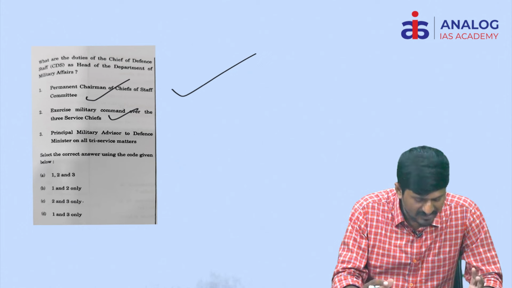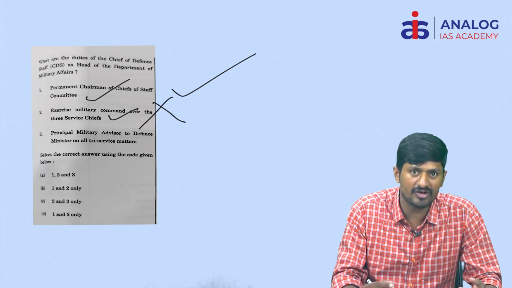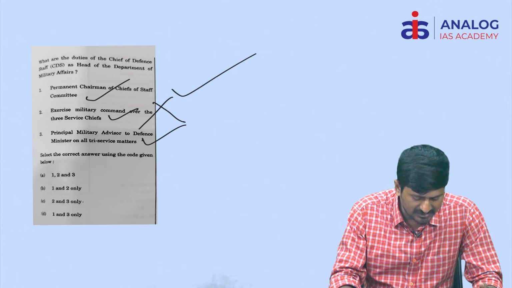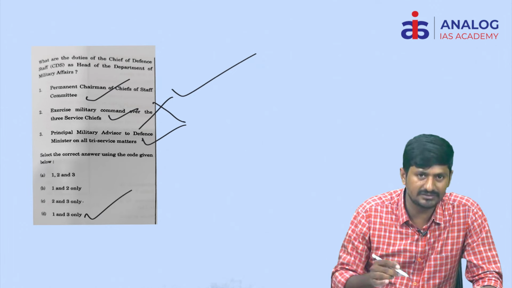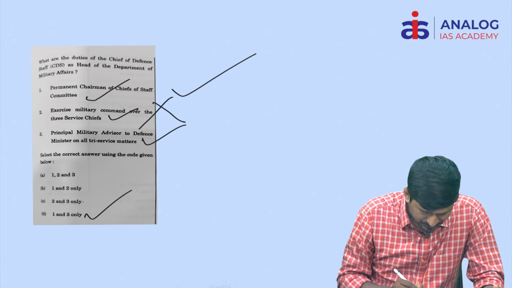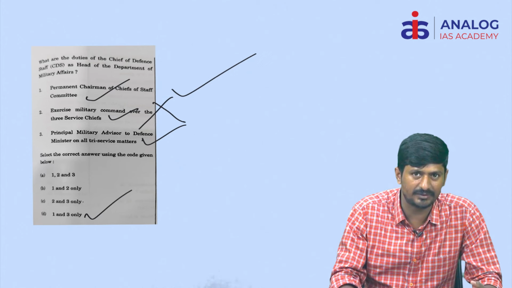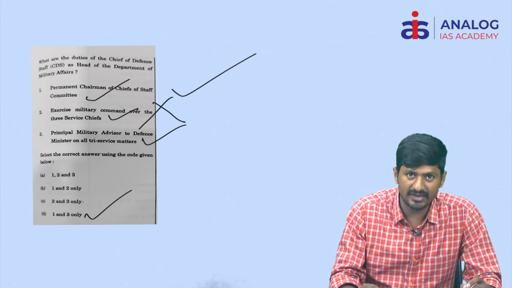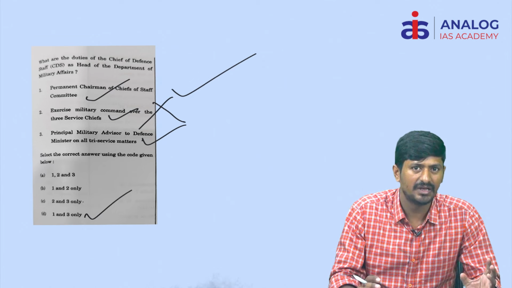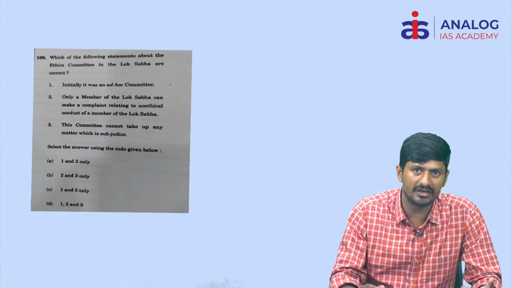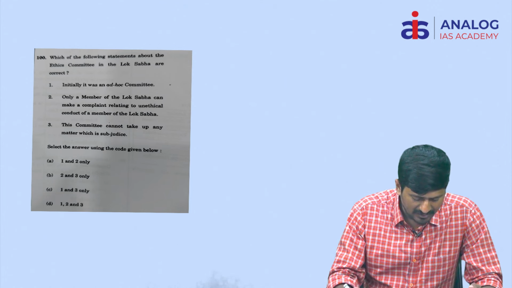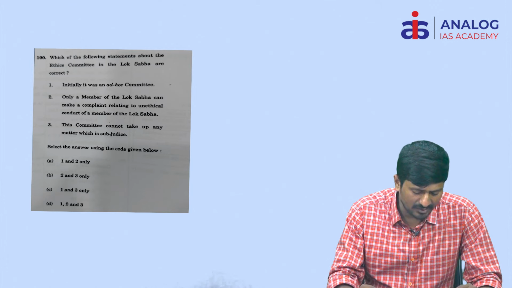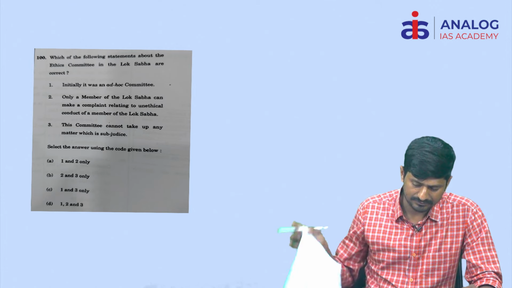Actually this officer has a role of coordination but not any kind of commanding, hence the second statement is incorrect. And principal military advisor to the defense minister on tri-services matters, that's true. So hence the right answer is D. 1 and 3 is the right statements. See, I told you already, questions are very much objective. They are asking only the core of the concepts. If you know the core of the concepts, you can easily identify the right answers. And last and final question, which of the following statements about the ethics committee in the Lok Sabha are correct?